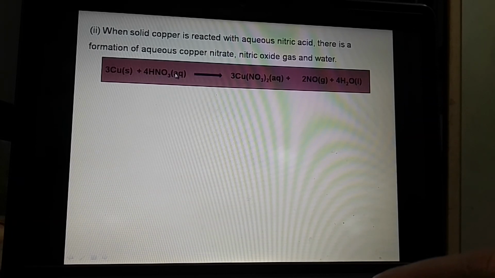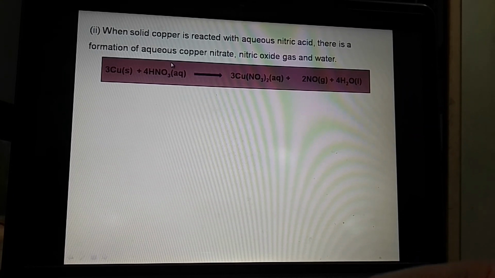Aqueous means the substance is mixed with water, called an aqueous solution. In the products, copper nitrate is in aqueous state, plus twice NO, nitric oxide gas. We will write either G or show the upward arrow. And another one is H2O, which is in the form of liquid. Now how this reaction gets balanced, because I will write 3 copper, 4 HNO3, we will see in the next lecture.